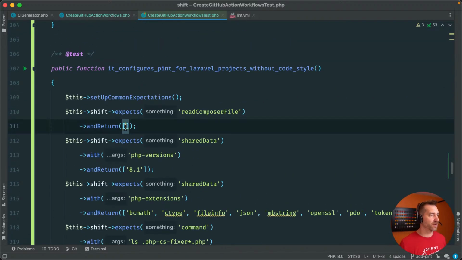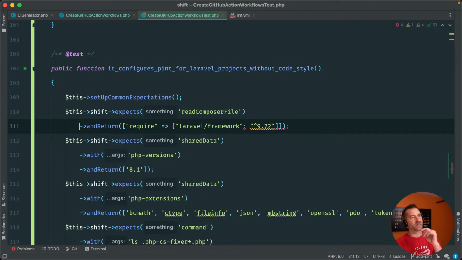But what we will do is say, when we read composer, inside of require, you're now going to have a dependency on the Laravel framework. And whatever the latest version is, not a big deal, 9.2.2, right? And it really doesn't matter.